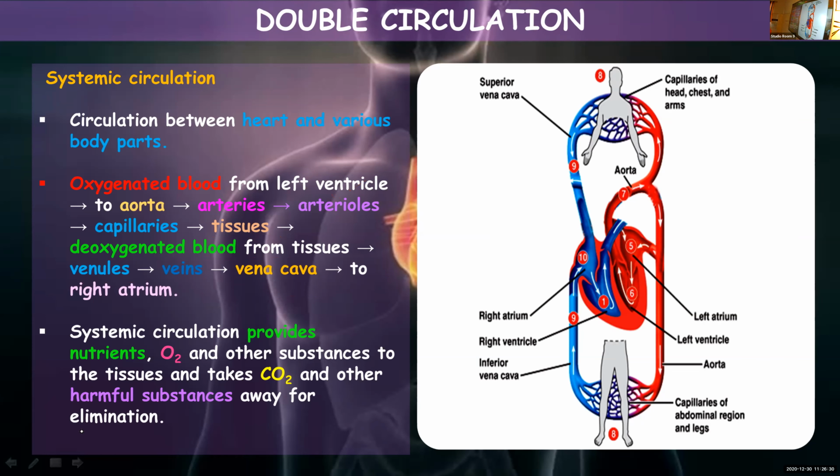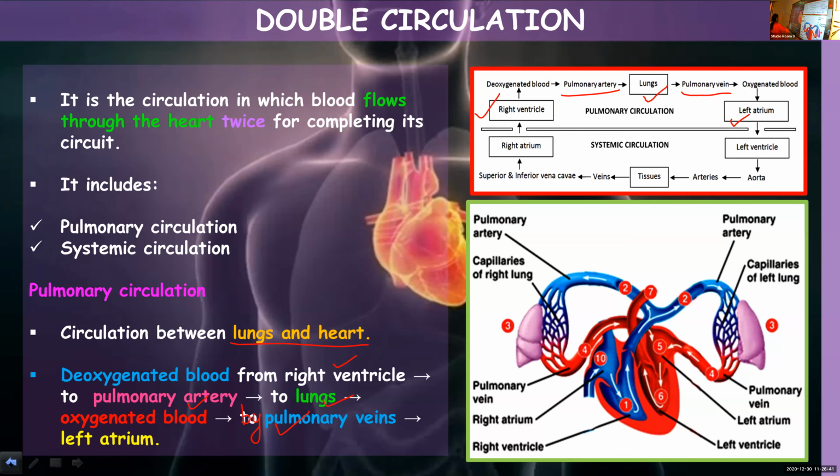See here you see systemic circulation. From left ventricle, aorta will take pure blood to tissues. From the tissues, veins, that is superior and inferior vena cava, will collect and pour it into right atrium. And there they have shown all the smaller branches, arteries, arterioles, capillaries, venules, veins.